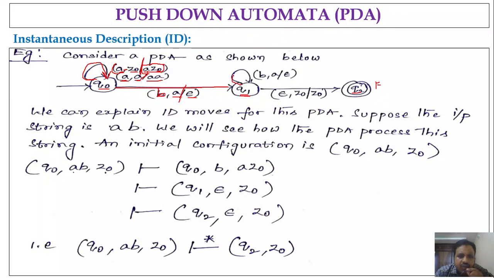Next, Q1 on b means a self transition. That means Q1 on b comma a: b is the input symbol and a is the stack symbol.